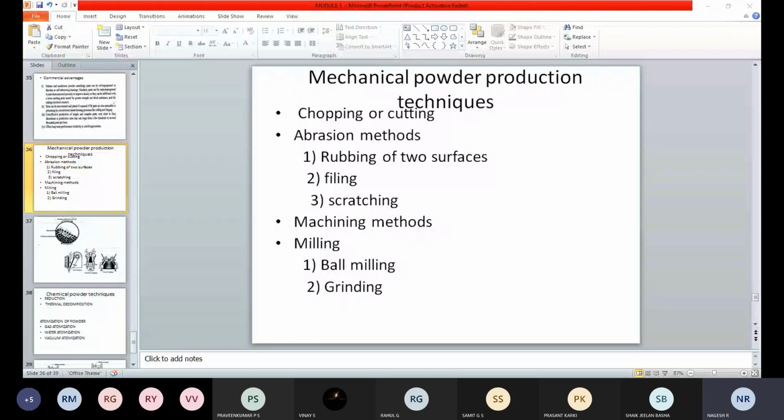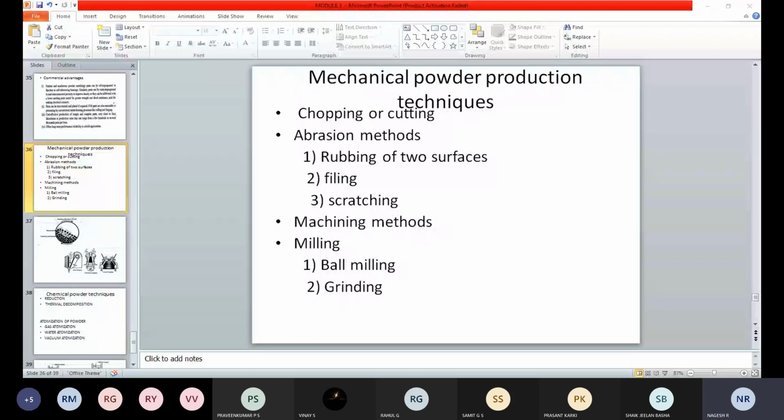In this, one method is rubbing of two surfaces. What is this rubbing of two surfaces? One surface is rubbed against another surface in order to get the material in powder form.